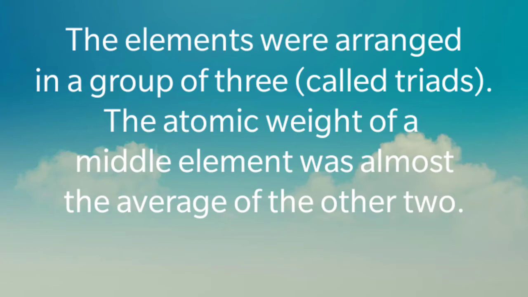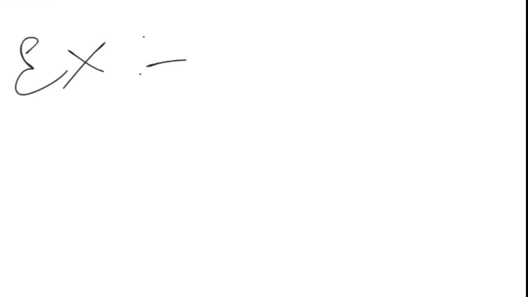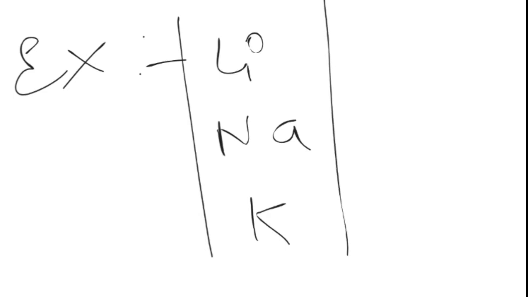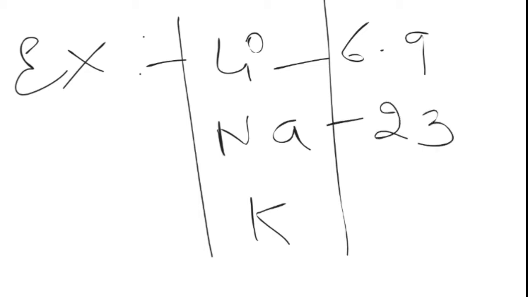For example, he took lithium, sodium and potassium and made the first triad. In this first triad, he arranged them in increasing atomic masses. Lithium has an atomic mass 6.9, sodium has an atomic mass 23 and potassium has 39. Now what did he do, children?